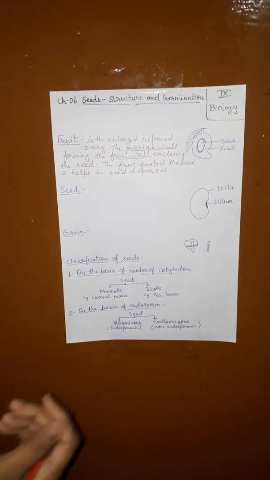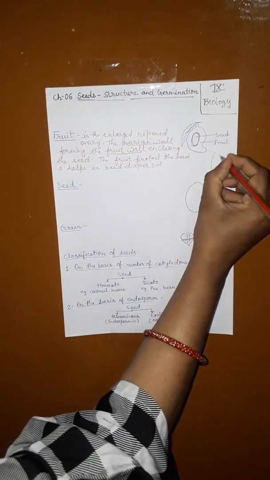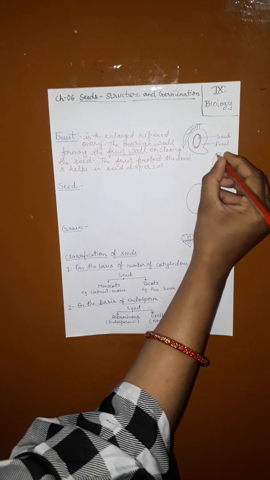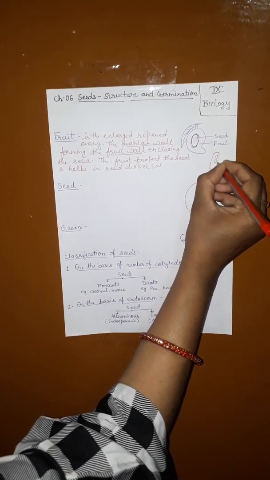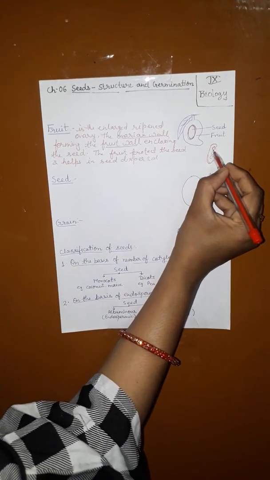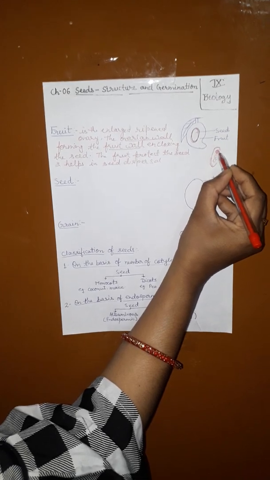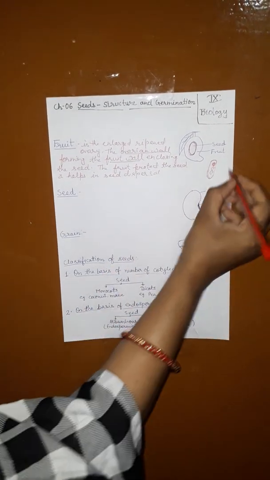For example, fruits are mango and pea pod. Pea pod means the complete one. This is pea, as you know, a winter vegetable. This complete pod is a fruit and one pea is a seed. The complete pod is the fruit.